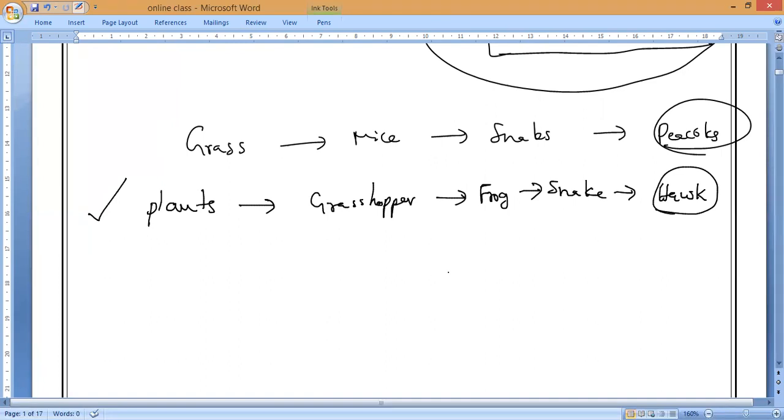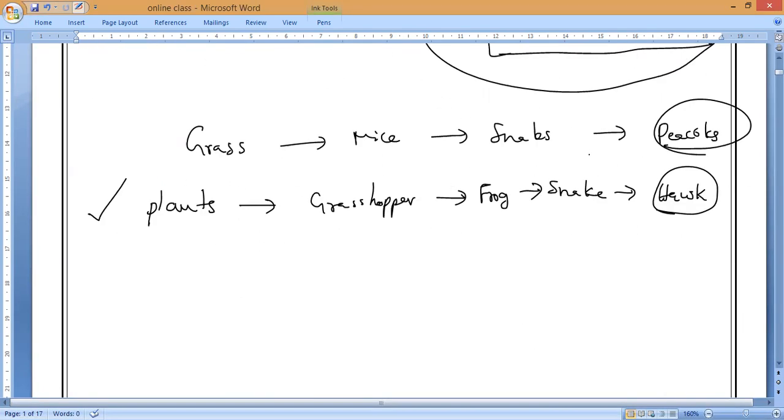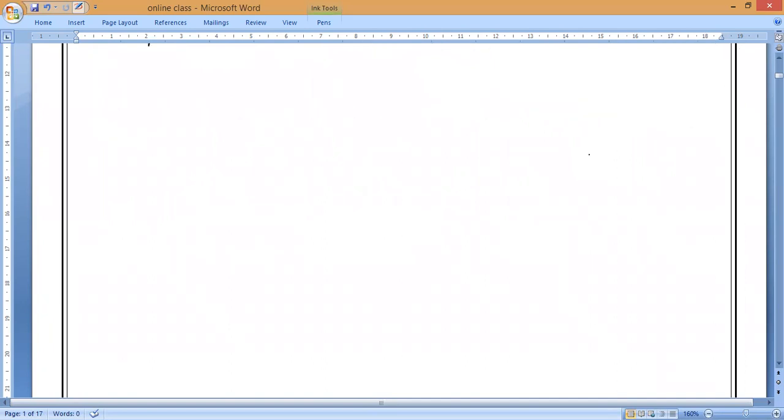Now coming to today's class: accumulation of harmful chemicals in food chains. What do we mean by accumulation? Just depositing harmful substances inside the organism is called accumulation of harmful chemicals.